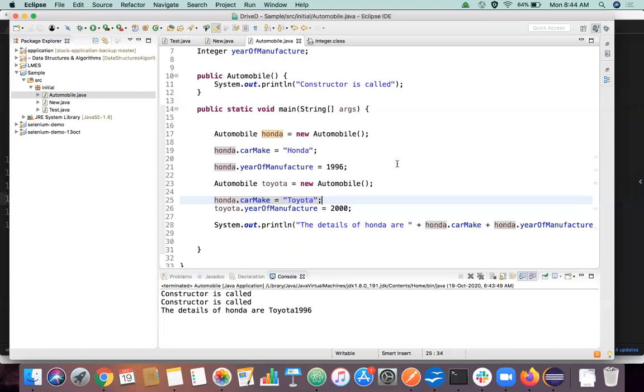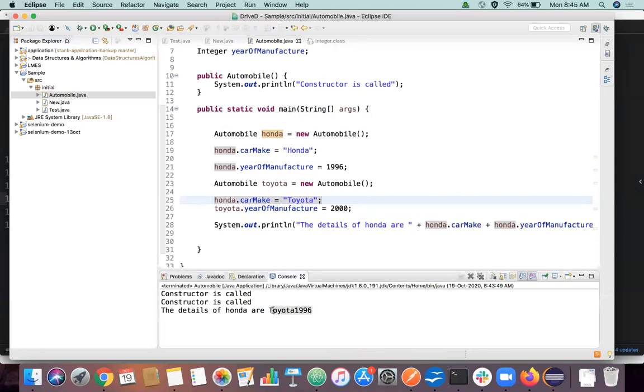I hope it's not confusing, Dipta Das? If it's confusing, we can go over this again. No, it's clear. Okay, so what are we doing? We are just overriding this value Honda with Toyota here. So Honda will be erased from memory, Toyota will be placed at this line, then Toyota is the only value set in this Honda object, and then it is printed here. Same goes for year of manufacture. You can change it at any point; whatever is latest will be held in the memory of that particular object.